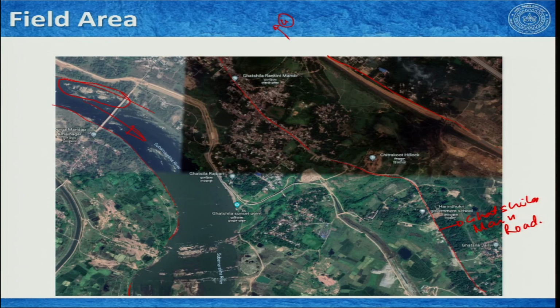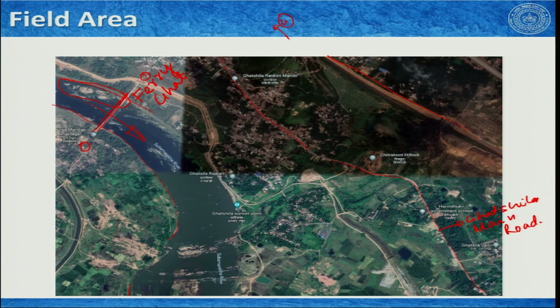I tell you these are mica schists, and this is a bridge that connects the northern part of the Subarnarekha to the southern part. And this location we will refer to later as Ferry Ghat. Before this bridge was constructed, people actually used to cross the river by boats.